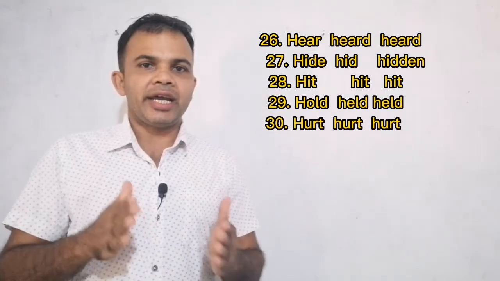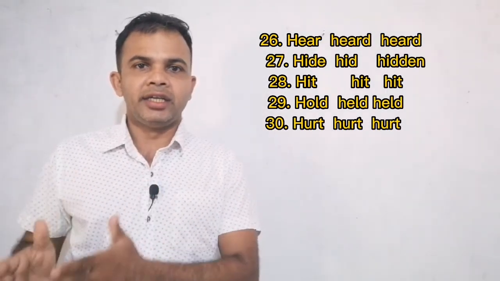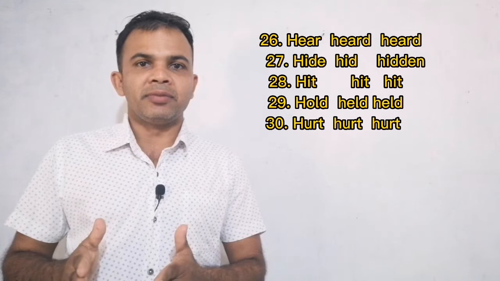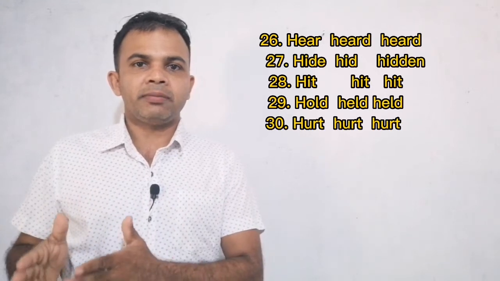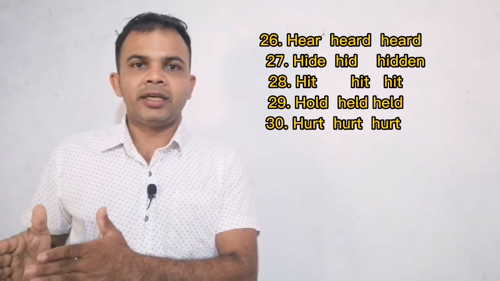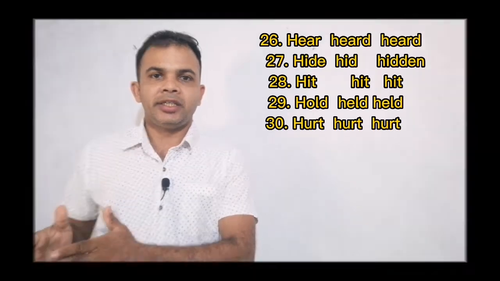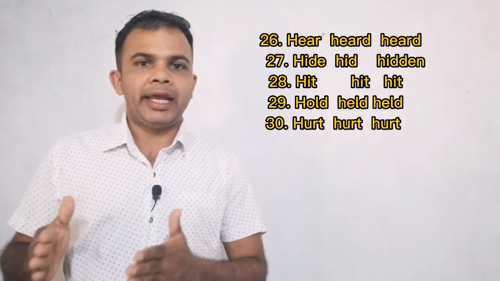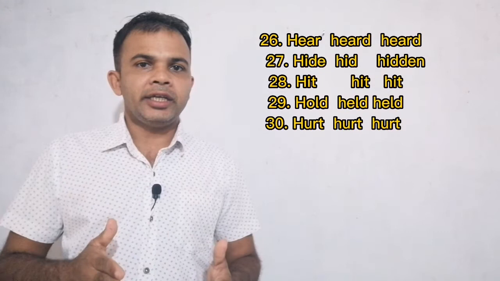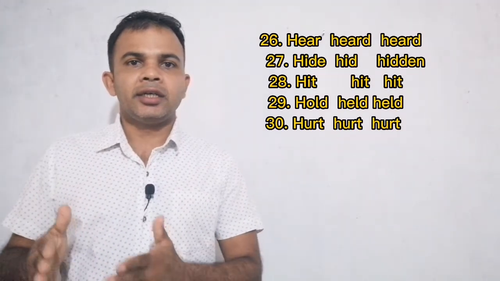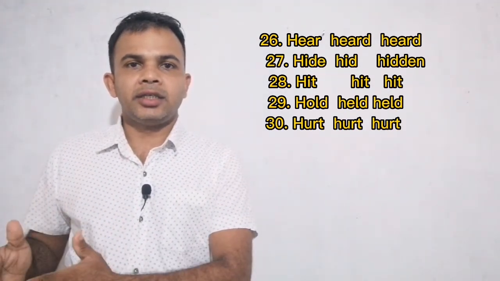Number 27, hide, hid, and hidden. 28, the three forms are same. The infinitive is hit, past tense is hit, and past participle is hit. 29, hold, held, and held. 30, hurt, hurt, and hurt.